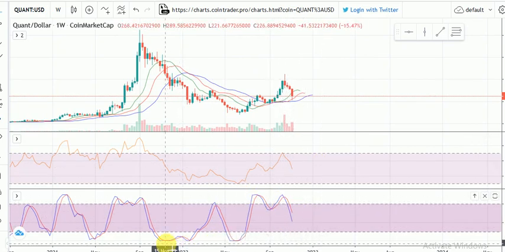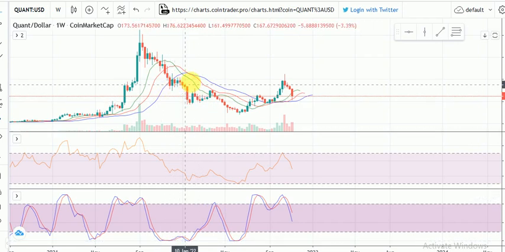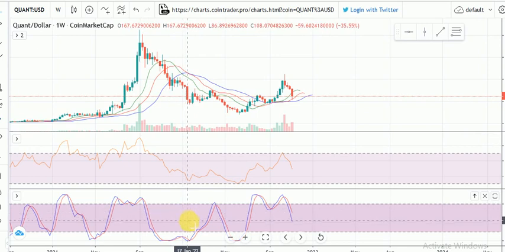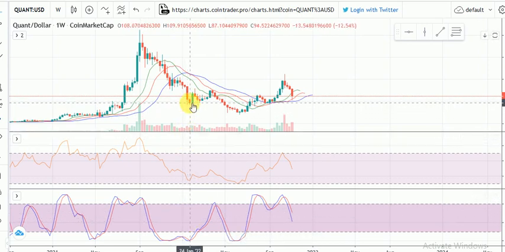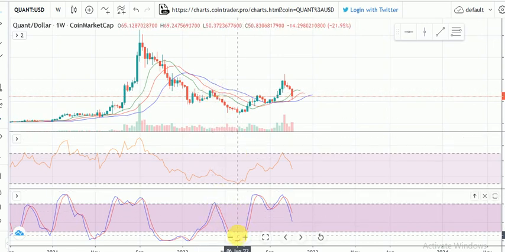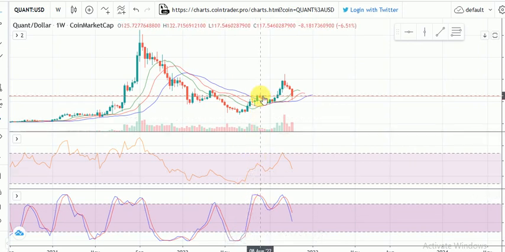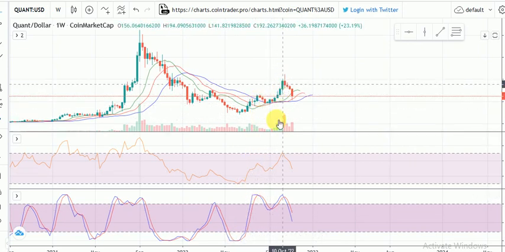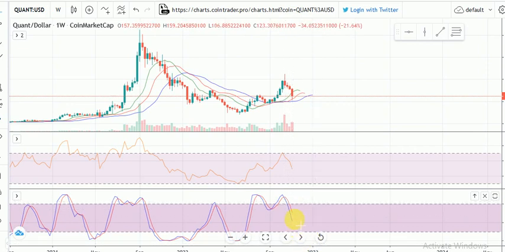If you can see, every single time our stochastic RSI was the lowest on the weekly, that was the best time to buy. Can you see? Same thing happened here. We bought, sideways, dumped, as you can see. Our stochastic RSI, this was the best place to buy. We had a huge pump, same thing, pump went up, came here, best place to buy. We bought, pump, as you can see, came down, pumped, and now we are moving downward on the RSI.